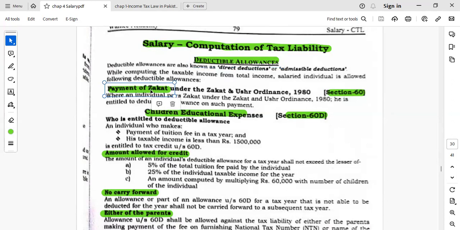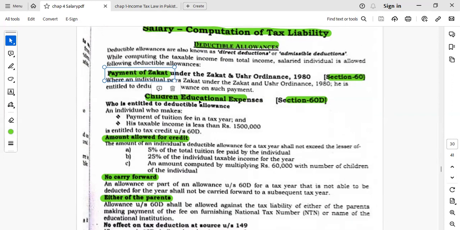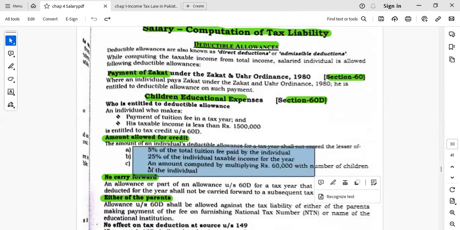For example, if zakat is paid by the employee, that will be deducted from the taxable income first. Children's educational expenses paid by the employee will also be deducted from the taxable income of the employee. So we will see the example, 5%, 25%, or any amount, in the C section. How?